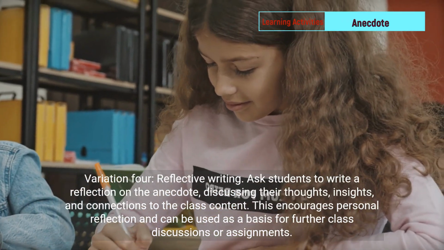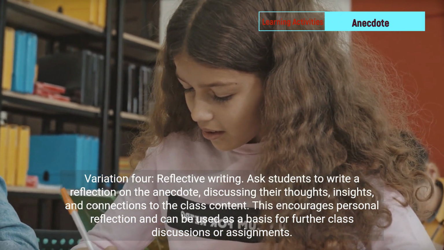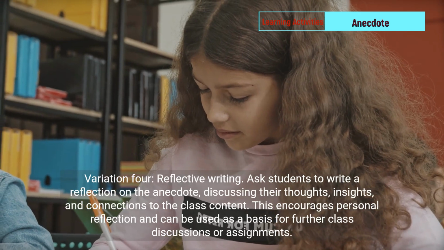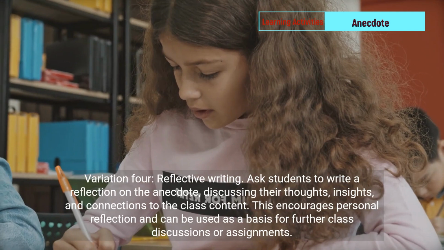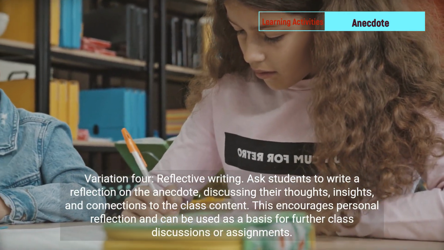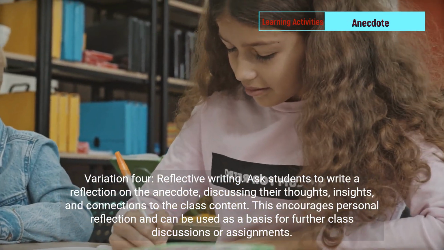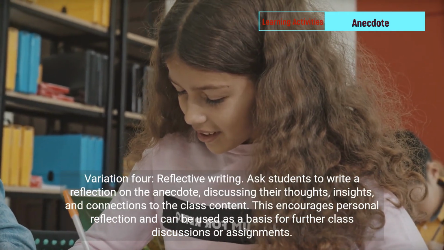Variation 4. Reflective writing. Ask students to write a reflection on the anecdote, discussing their thoughts, insights, and connections to the class content. This encourages personal reflection and can be used as a basis for further class discussions or assignments.